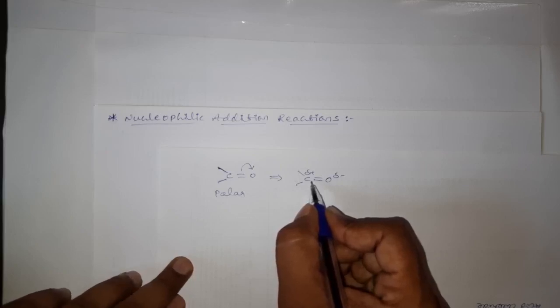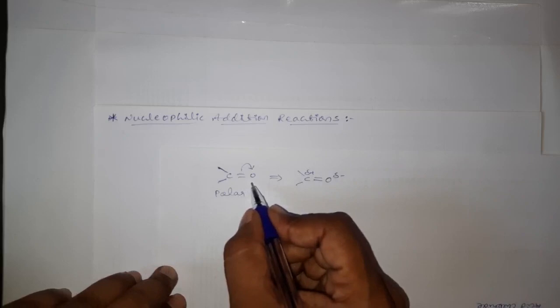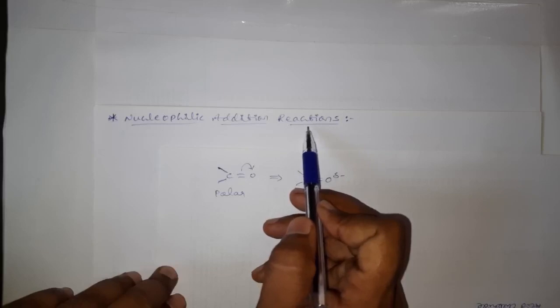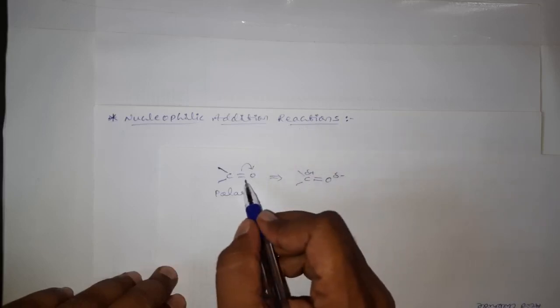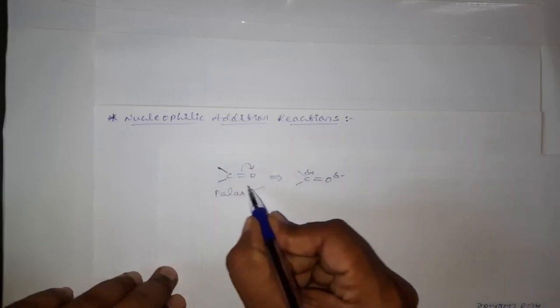Therefore aldehydes and ketones, which have this carbonyl group in common, usually undergo nucleophilic addition reactions, only because of the polar nature of the carbonyl group.